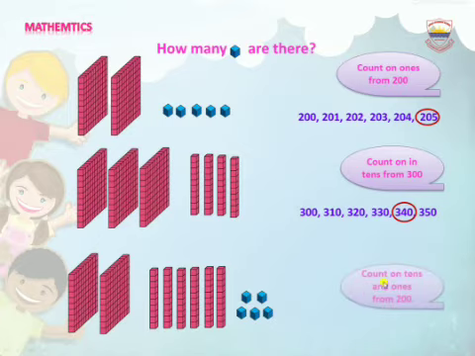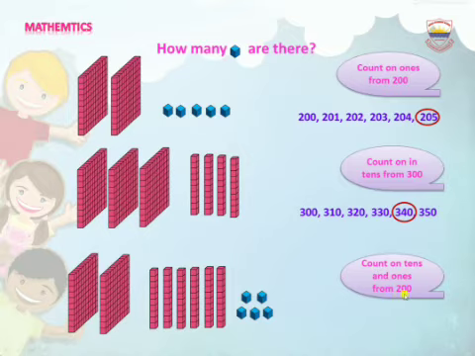Now count on tens and ones from 200. 210, 220, 230, 240, 250, 260, 261, 262, 263, 264, 265.